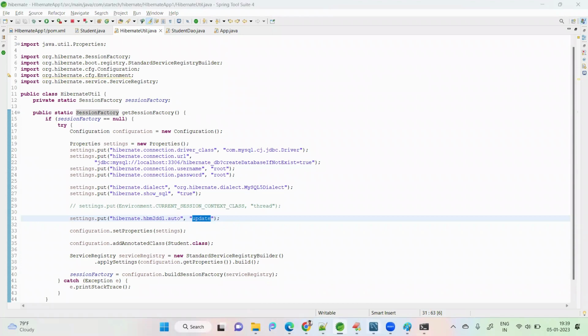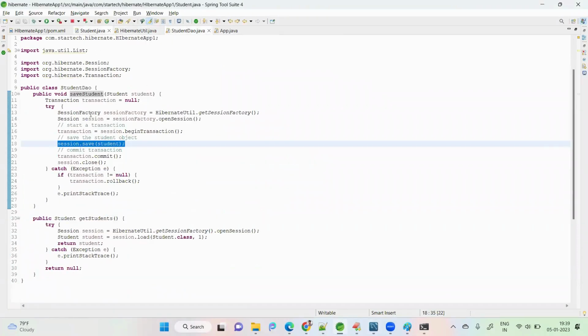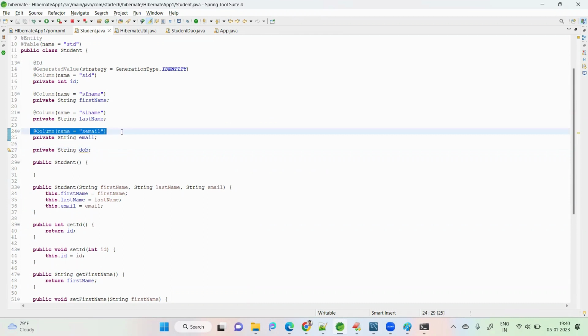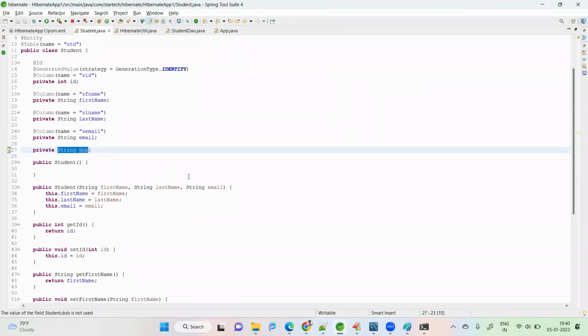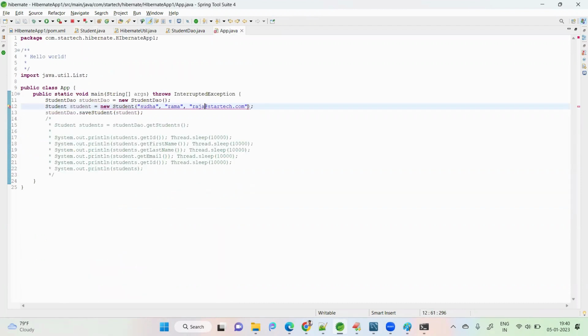To show an example, in the POJO class I'm adding a new column, student date of birth, in the form of a string. I'm not giving any column annotation here, but I will set it in the constructor. Now I'll add some date of birth value here.